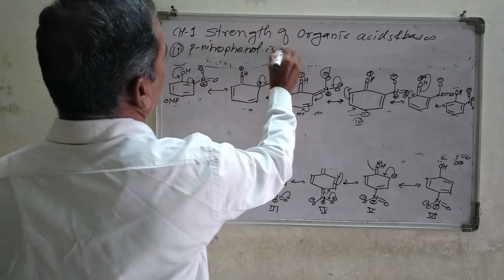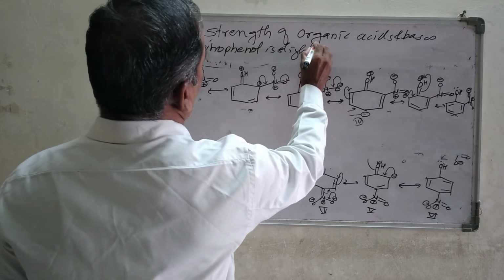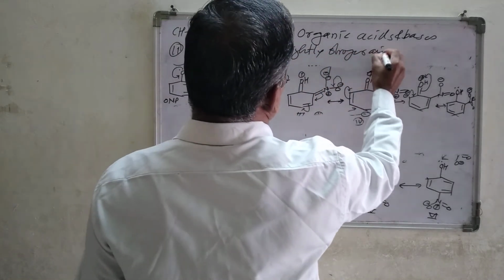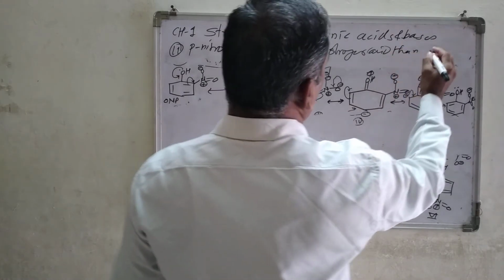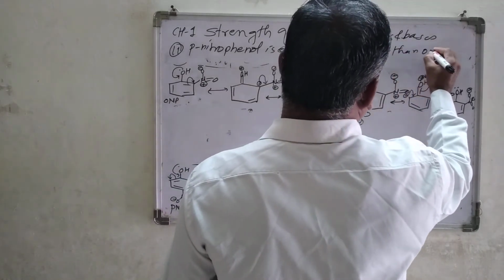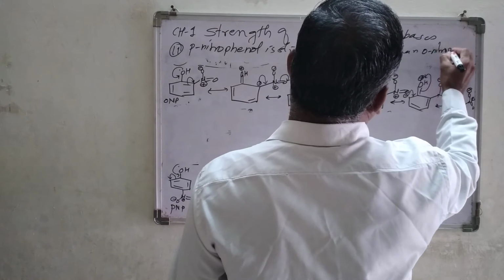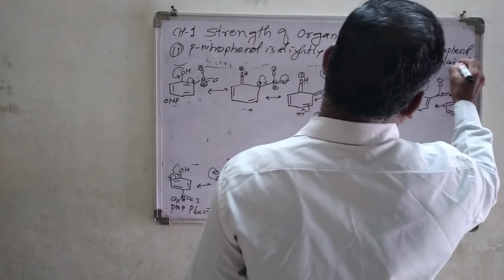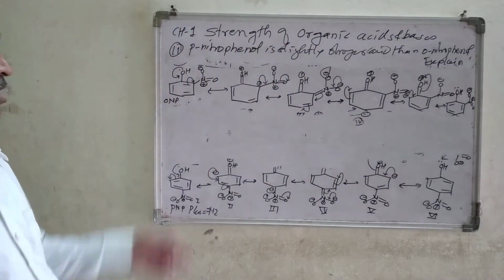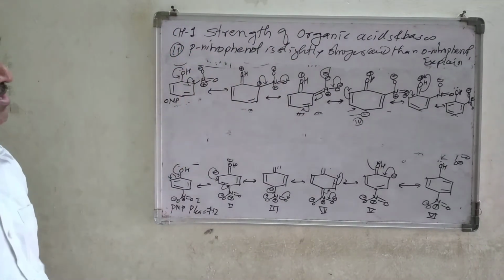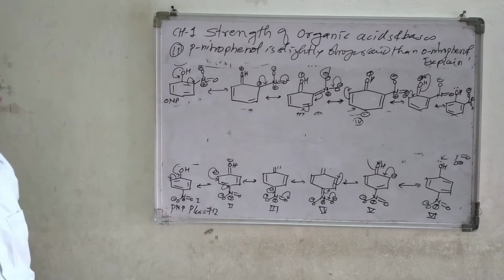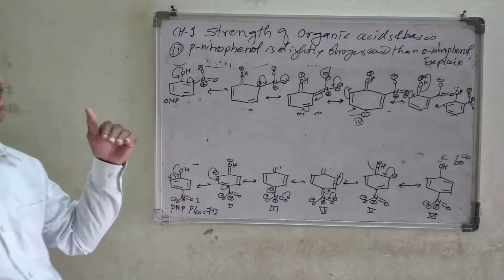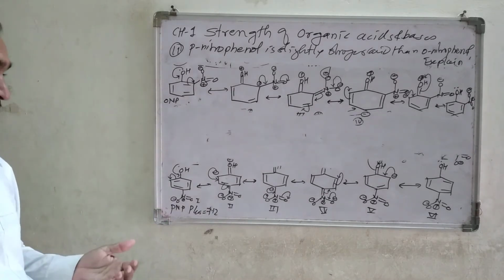Para-nitrophenol is slightly stronger acid than ortho-nitrophenol. Explain. Look at this. Para-nitrophenol is slightly stronger than ortho-nitrophenol. If you are in an exam, how will you explain this?